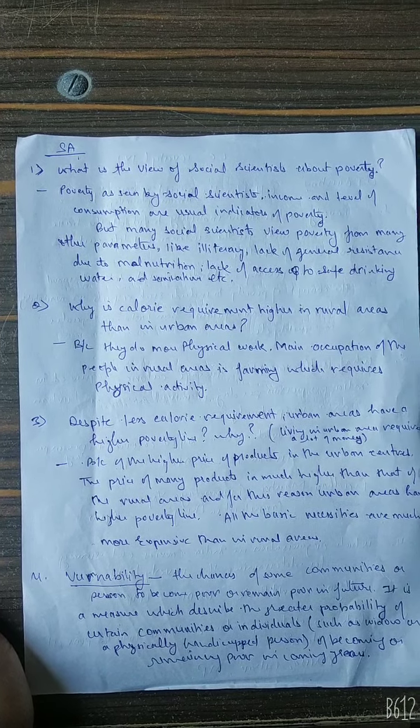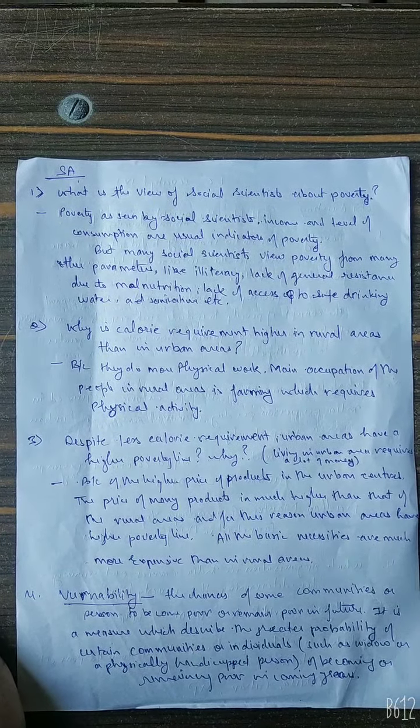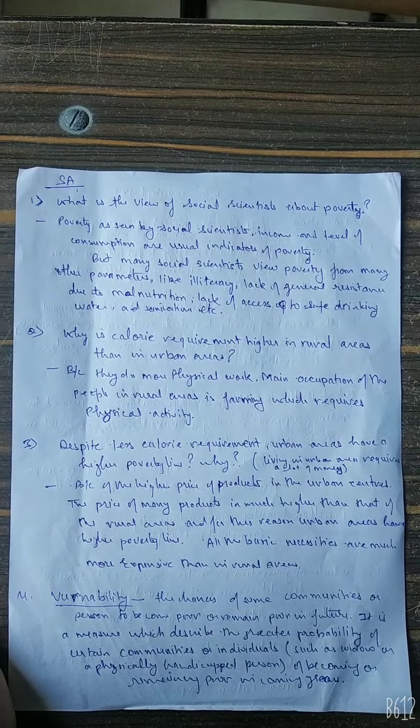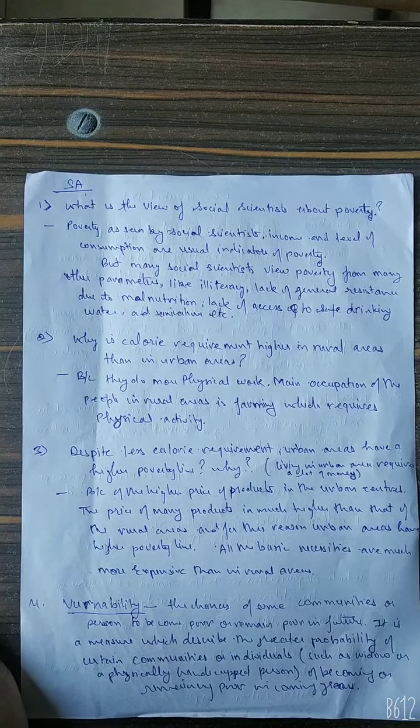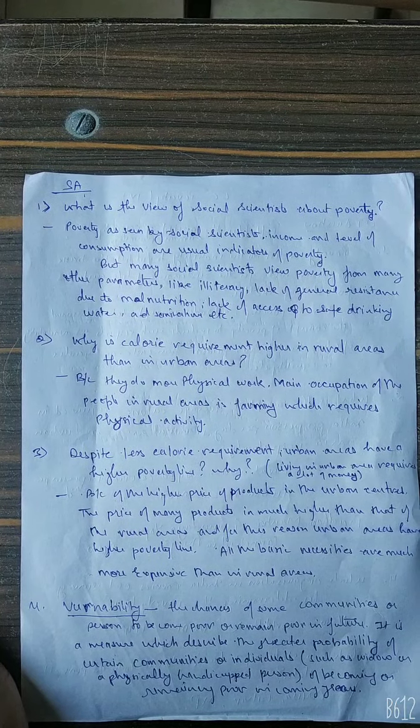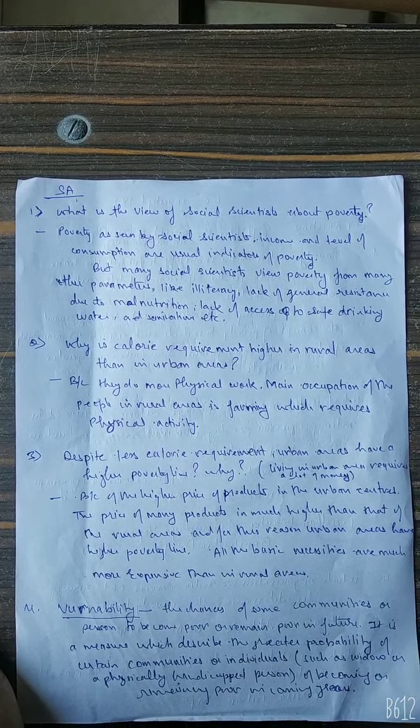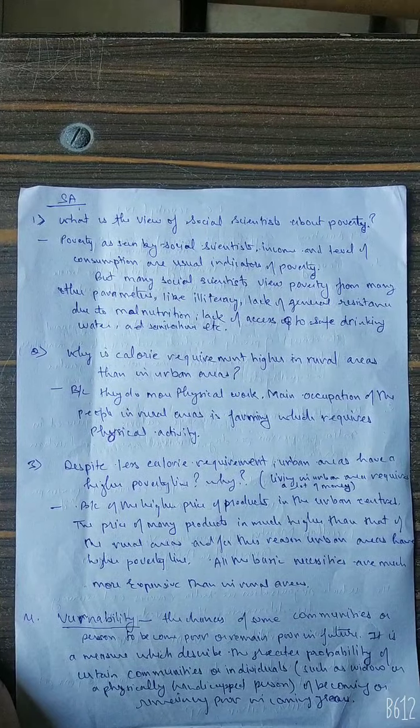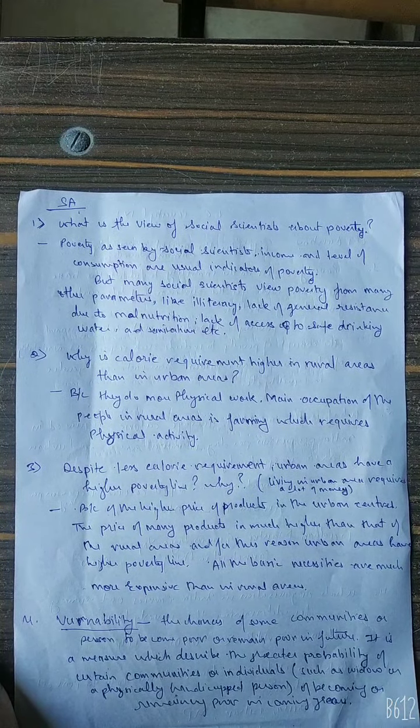Next question: why is calorie requirement higher in rural areas than in urban areas? Calorie requirement is higher in rural areas than in urban areas because people there do more physical work, and the main occupation of the people in rural areas is farming, which requires more physical activity.